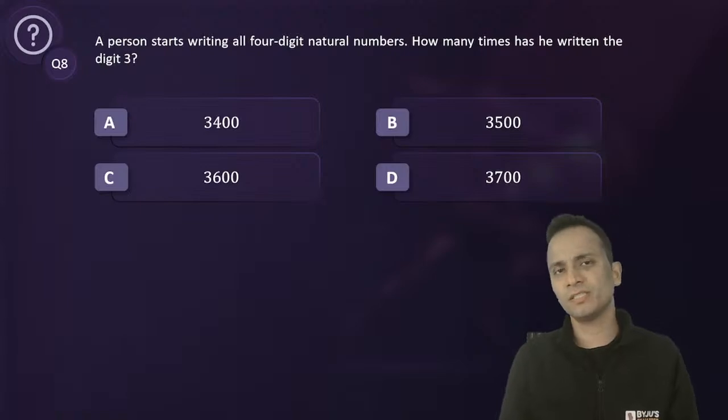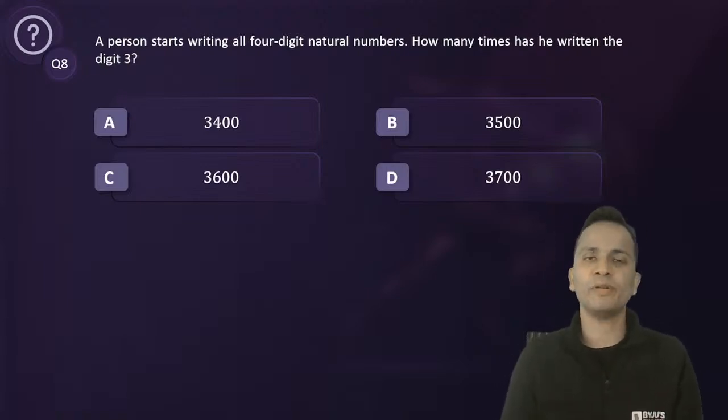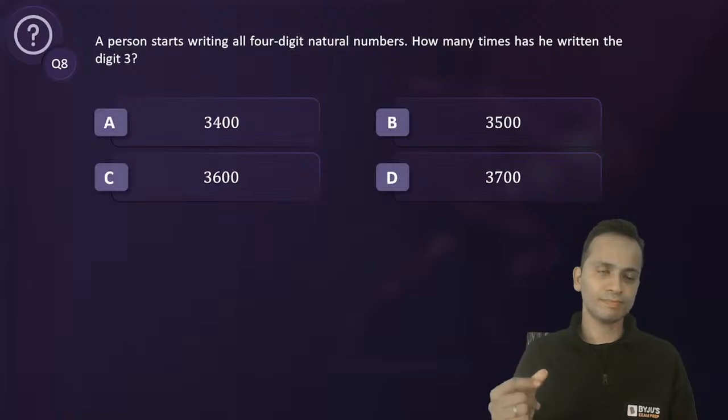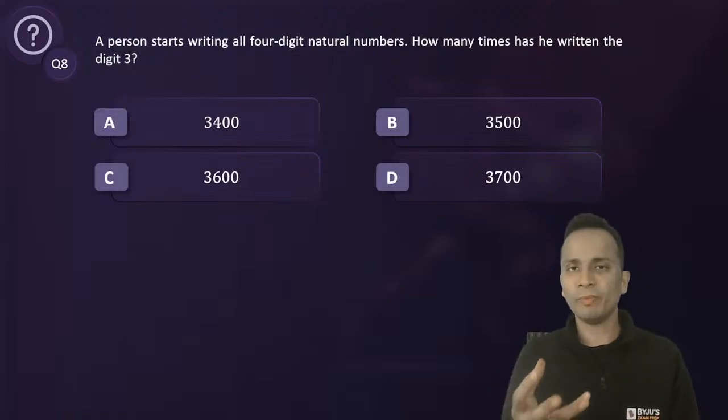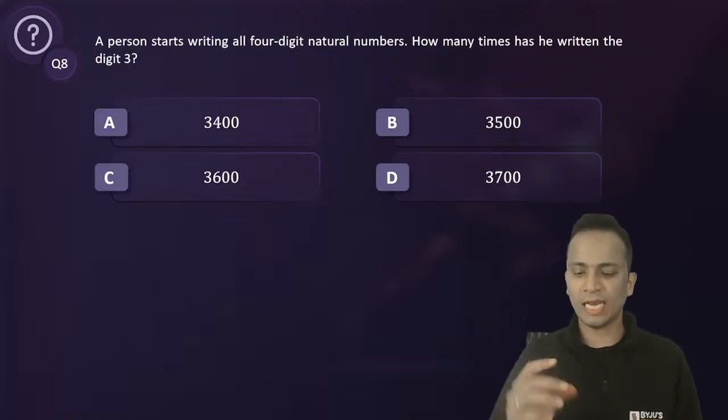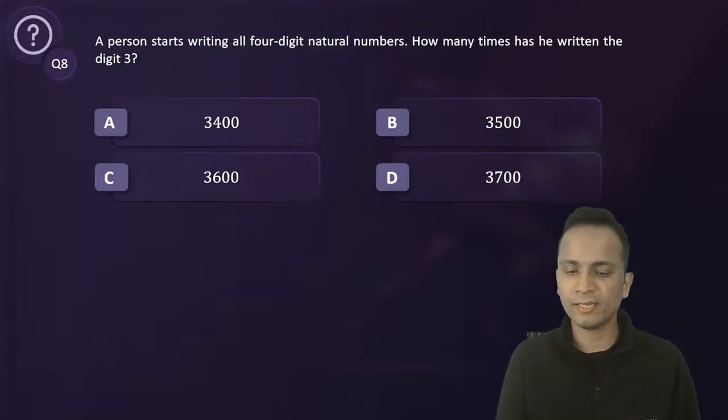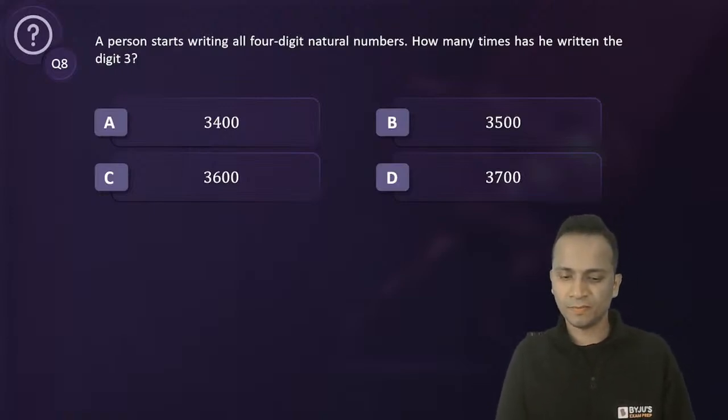The first method is using the concept of permutation combination, but for the second method, you need to remember a very small thing and you can get the answer in less than 10 seconds. I'll teach you both the methods.